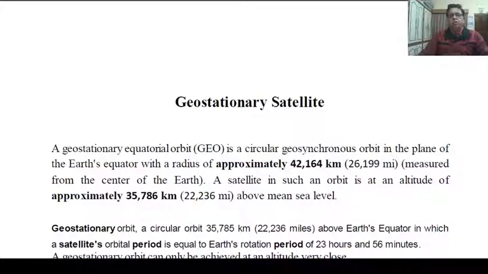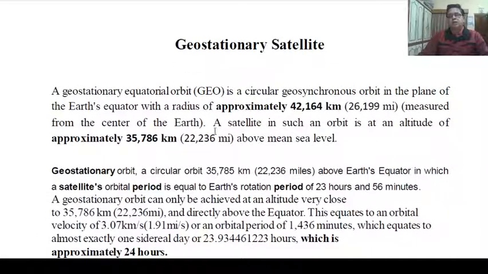Today we are continuing the topic geostationary satellite. In the last lecture, we saw what a geostationary equatorial orbit is. It is a circular geosynchronous orbit in the plane of Earth's equator with a radius of approximately 42,164 km measured from the Earth's center, or an altitude of approximately 35,786 km above mean sea level.